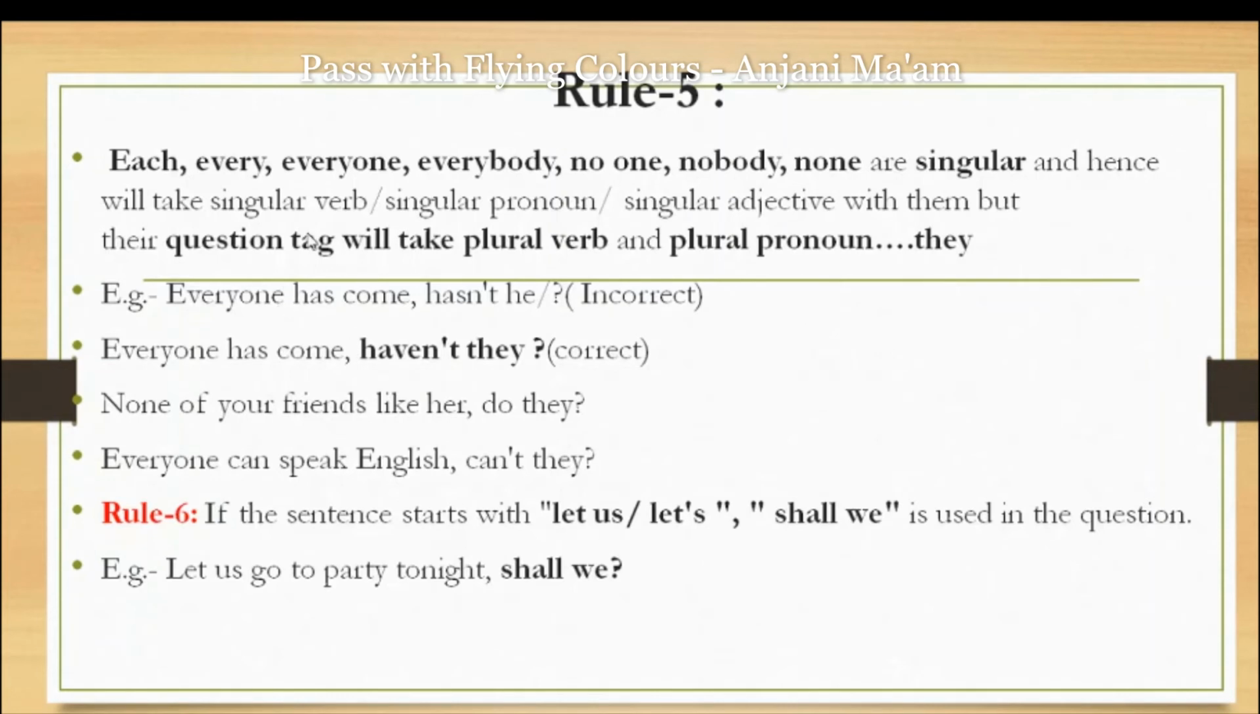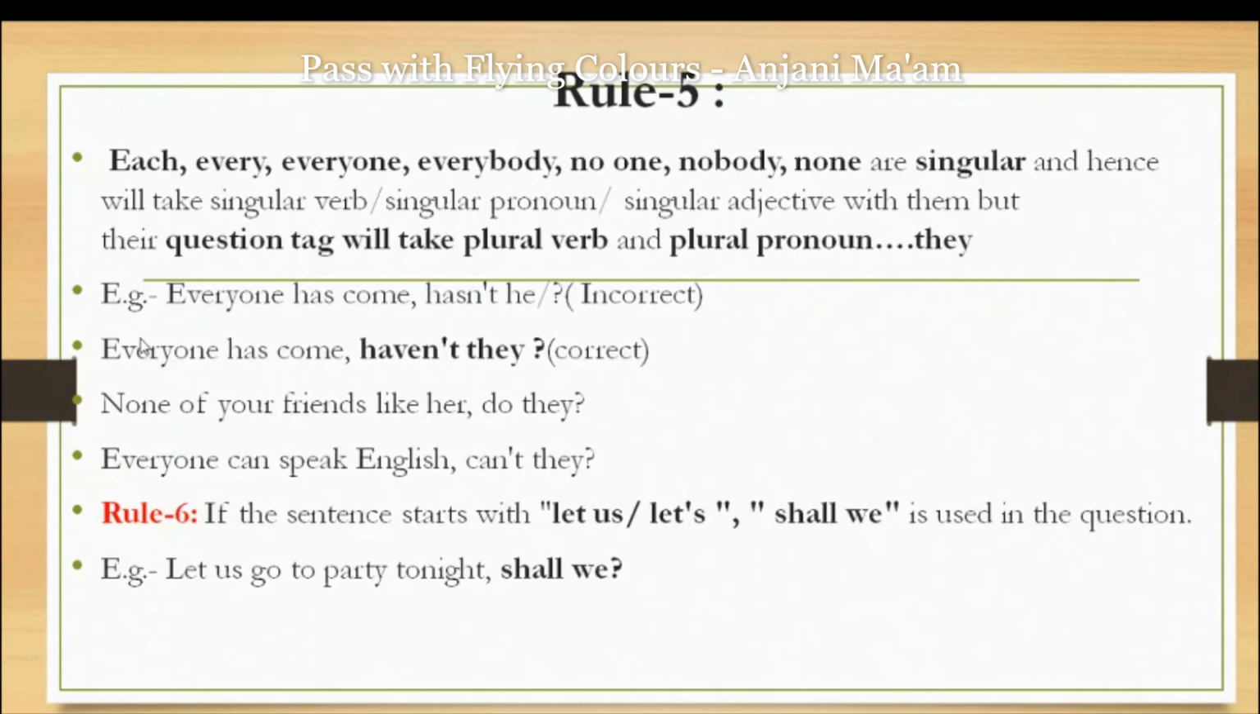So students, once again, please listen to the rule carefully. With everyone, every, everybody, no one, nobody, none and each, when they come as the subject of any sentence, the pronoun in the question tag becomes plural, and because of the plural the verb also becomes plural. If the sentence is positive in its sense, the tag takes negative, and to convert it into a negative question tag we use "haven't they."